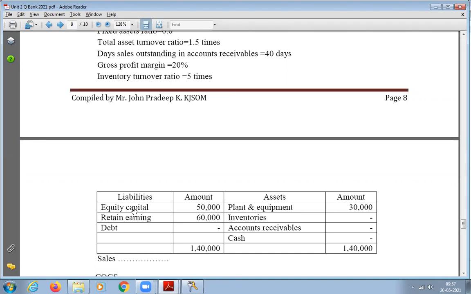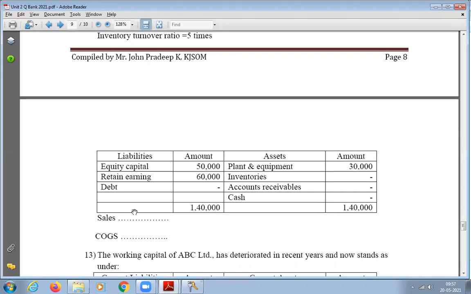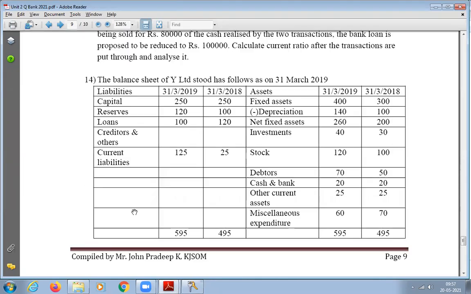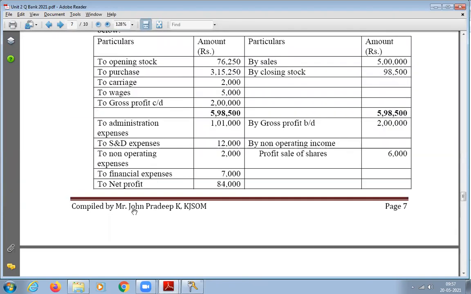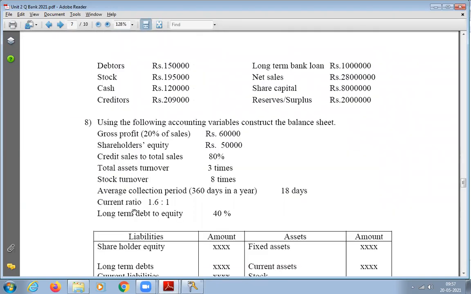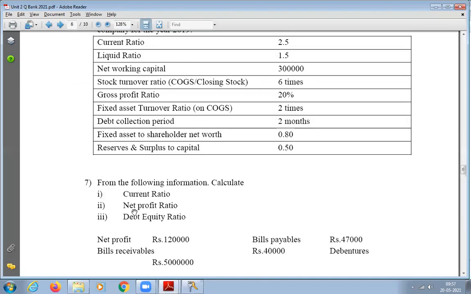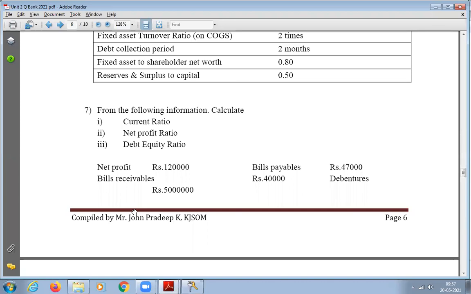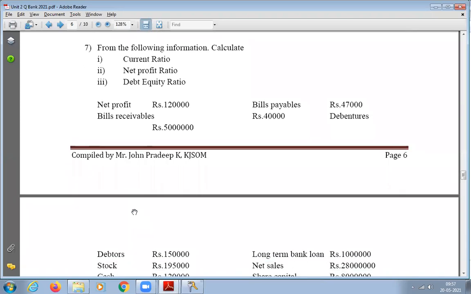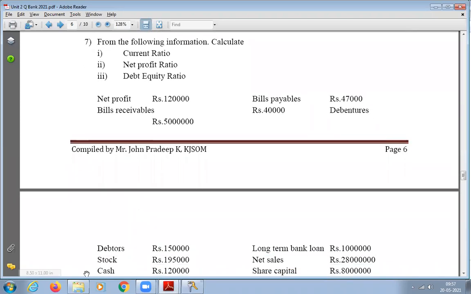Okay. Next. So this actually completes the balance sheet problems. Now we will go back to the normal problems, normal ratios. So which one did we leave actually? Problem number 7. Did we do question number 7? Not done, sir. Then question number 7 we will do. Can someone read for us question number 7?